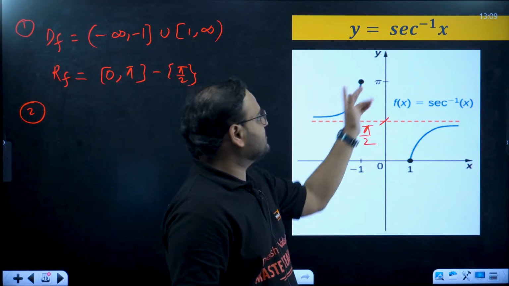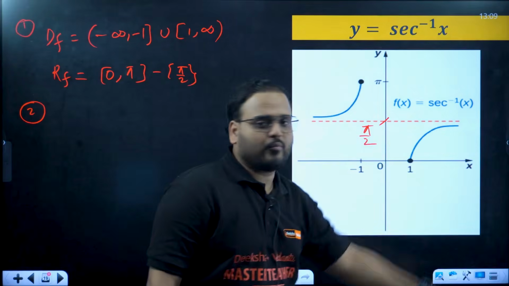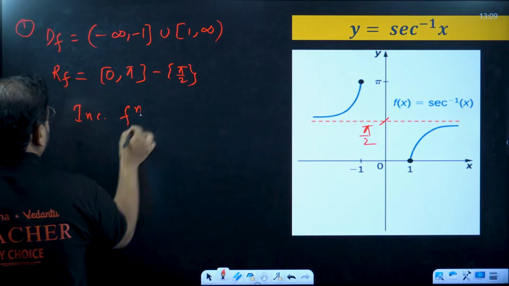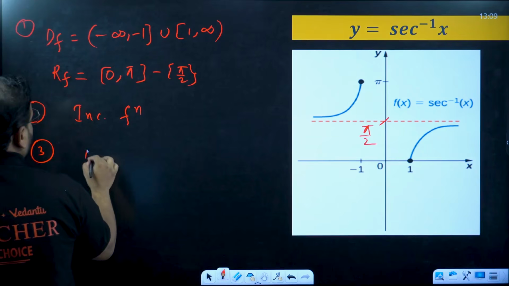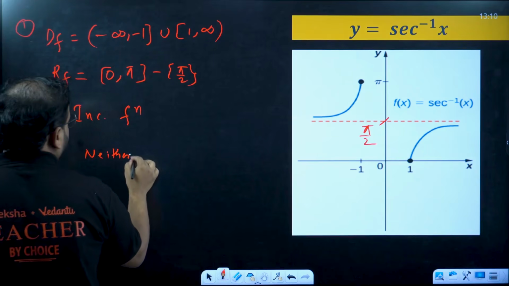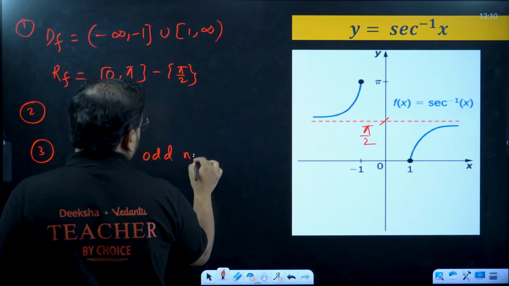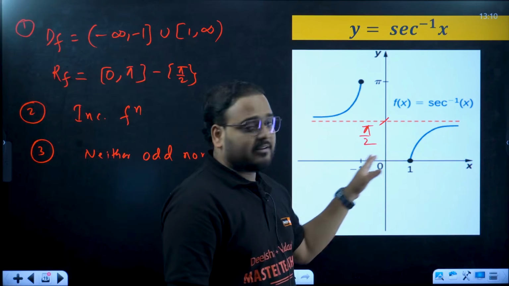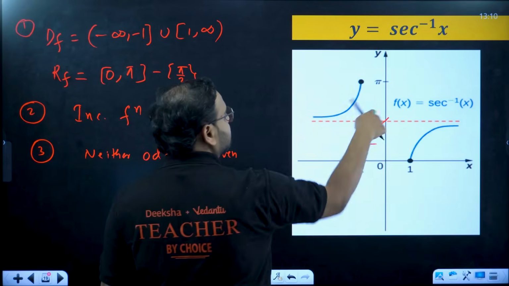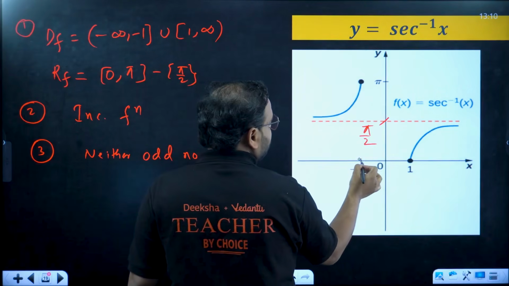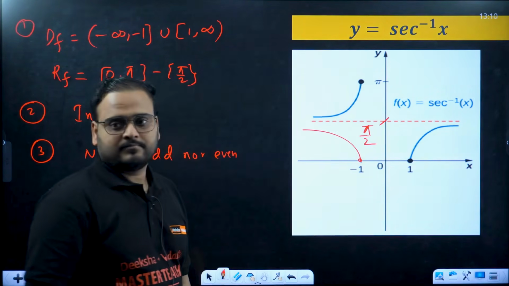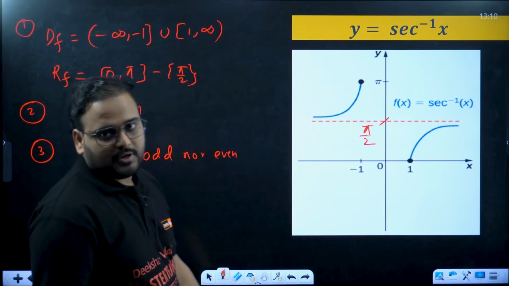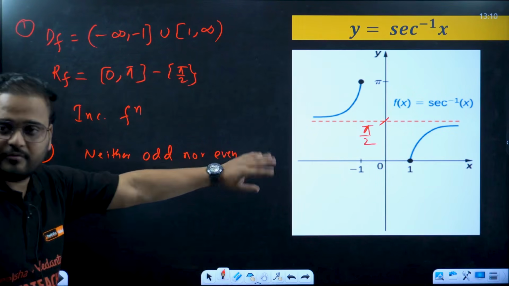Second, increasing, decreasing, check here. If you move like this, the function is going upwards. You're also going upwards. Increasing function. Third one, same over here also. Neither odd nor even, because it is not symmetric about the y-axis. For it to be symmetric, the function should have been like this. Then it becomes symmetric, but it is not there. So it is neither even nor odd.